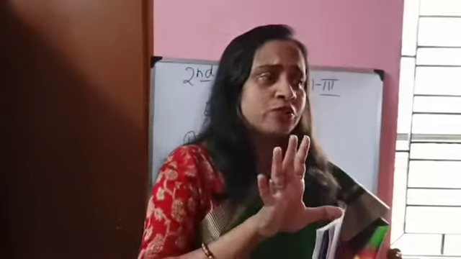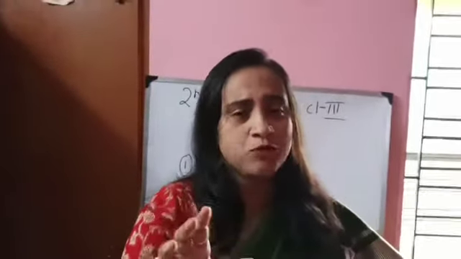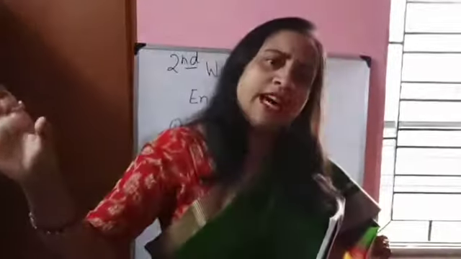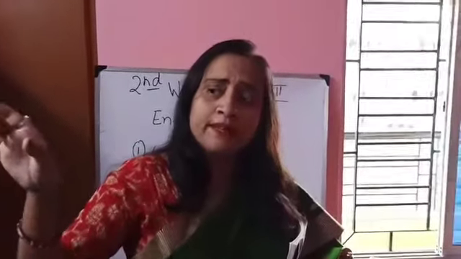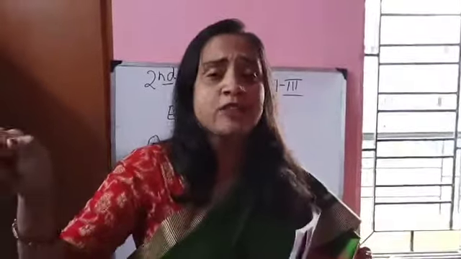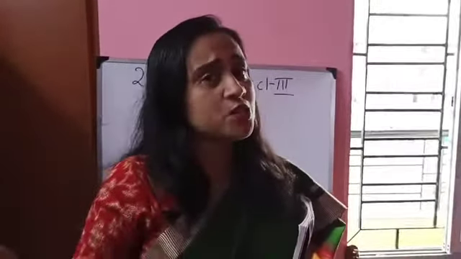So when I am talking about a girl, it can be any girl, that is a common noun. But when I am talking about that girl Sheila, I am talking about that girl Amrita. So these are the names of the girls. So these are also girls. But when I am putting these persons in particular, I am giving the importance to these persons. I am specifying those persons. So that common noun girl becomes the proper noun when I am telling it's Sheila, it's Amrita. So this is the difference between a common noun and a proper noun. Common noun, any noun in common, so it can mean anyone. That is a common noun.